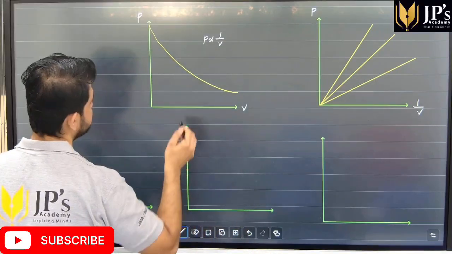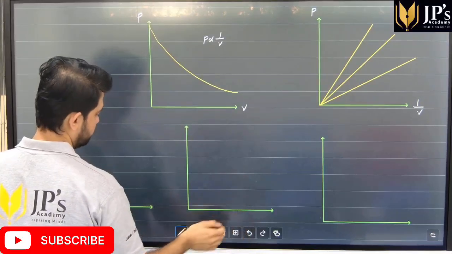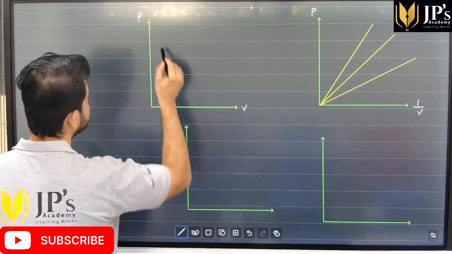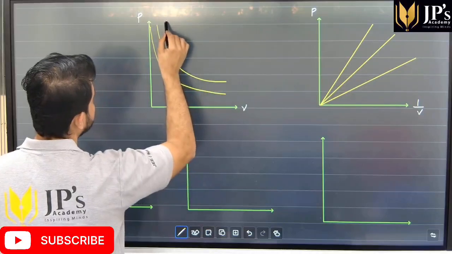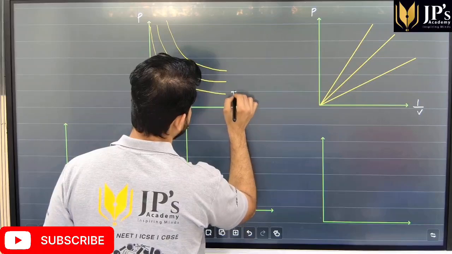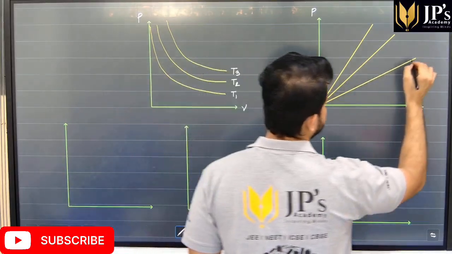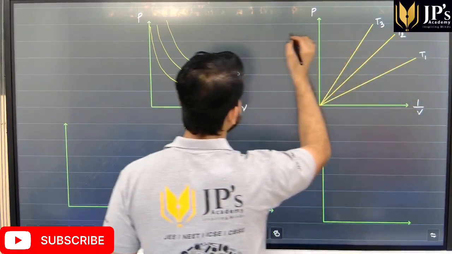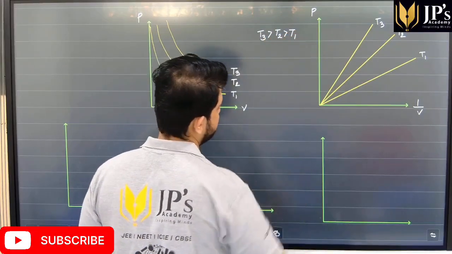Now students, if I plot this at different temperatures, similarly over here, let's say if I plot at different temperatures, I'll just change this a bit. Okay, and let's say students, this is at temperature T1, T2, T3, and this is, let's say, temperature T1, T2, T3. Then students, in both the cases, we can say that temperature T3 is greater than T2 and will be greater than T1.